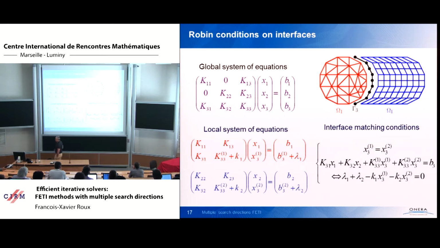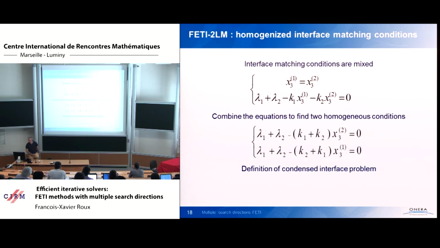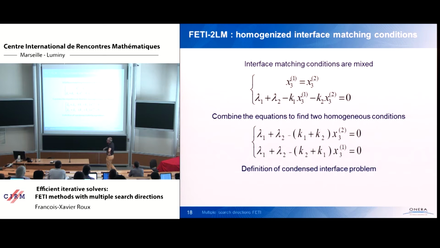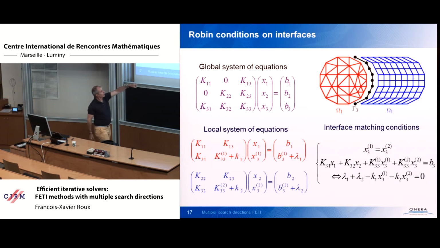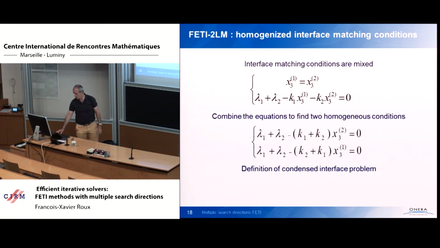Okay, so you could apply a Krylov space method to this interface problem. In this interface problem, apparently I have four variables that are X31, X32, lambda 1, and lambda 2, but it is not true, because X31 and X32 depend on lambda 1 and lambda 2. Lambda 1 and lambda 2 being given, X31 and X32 are computable by the solution of the local Robin problem. So in fact, the unknowns of the problem are lambda 1 and lambda 2.